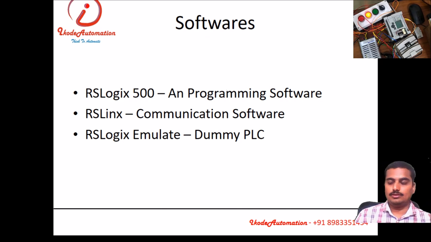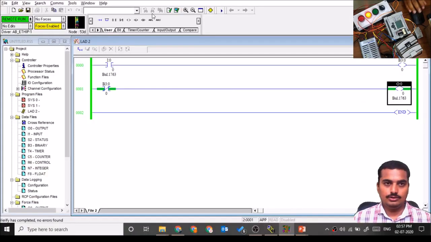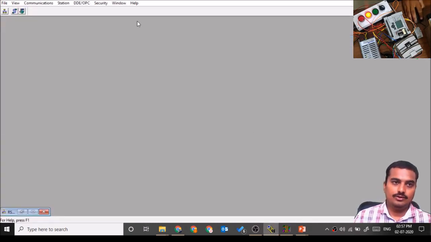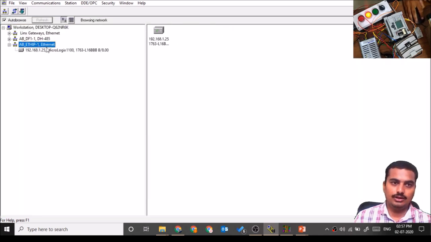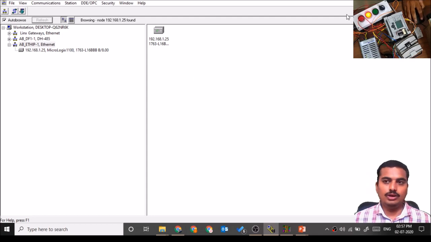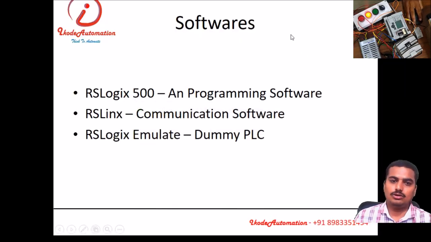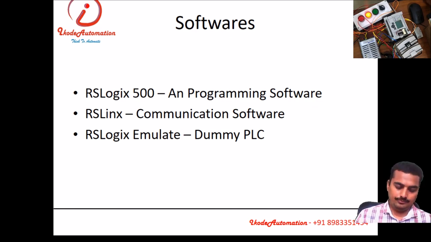Softwares for the MicroLogix series and SLC 500 series, there are three softwares. RSLogix 500 for programming, that we have seen. RSLinx for communication, it handles communications. And third, RSLogix Emulator, a dummy PLC for simulation only. If you don't have a physical PLC, you can have the simulation software and you can simulate the program with this RSLogix Emulator.